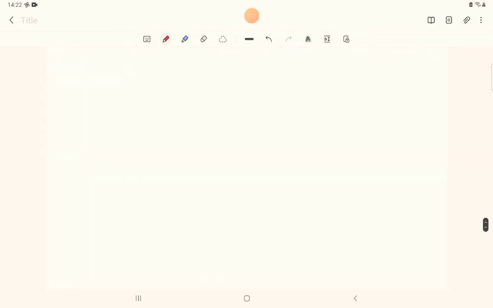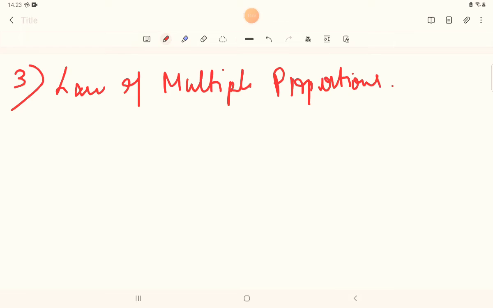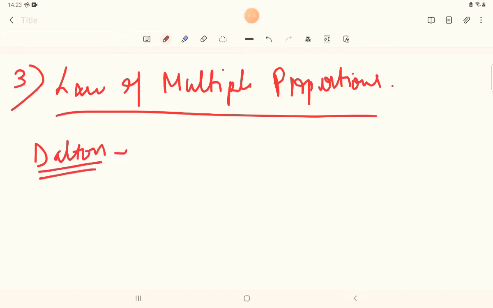Next, the third law says the law of multiple proportions. What does this law say? It was given by Dalton in 1803.